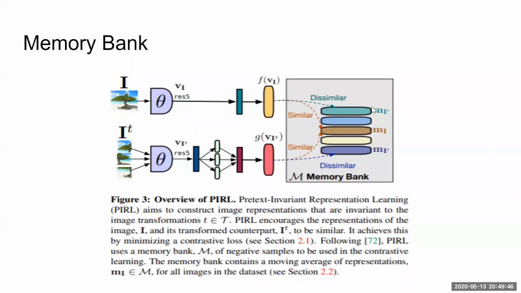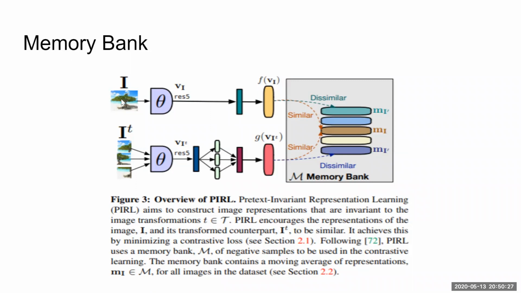What you do is for each image, you maintain a dictionary and you compute exponential moving averages of your F of VI embedding that you get finally. You call this F of VI embedding as MI, and essentially you also want F of VI to converge to MI because MI is a memory bank representation of F of VI as you train the model across patches. So suppose you have this tree image in the first batch, you take F of VI and you update the index, you update the MI value.